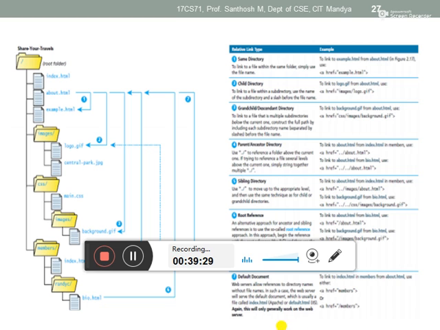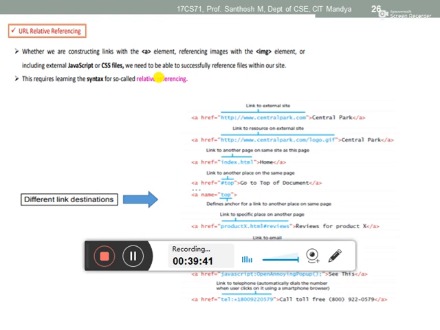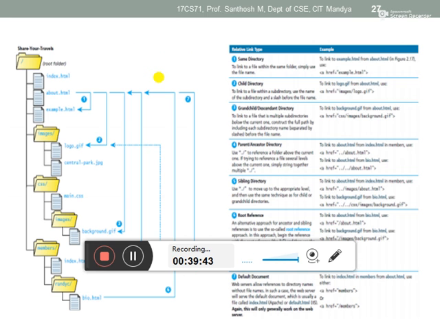And for the default document, just mention the slash and then type your folder name. So these are all the ways for relative and absolute pathing. The last slide was relative referencing, and this one is absolute referencing. These are all present in the same directory or in your local server. When you write the path, you should be careful, otherwise it will not get loaded.